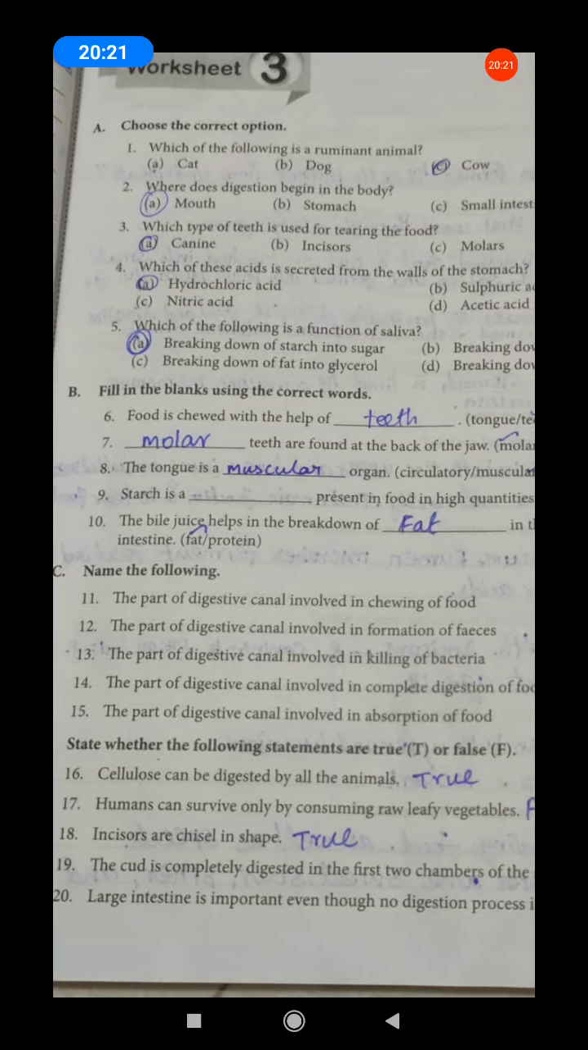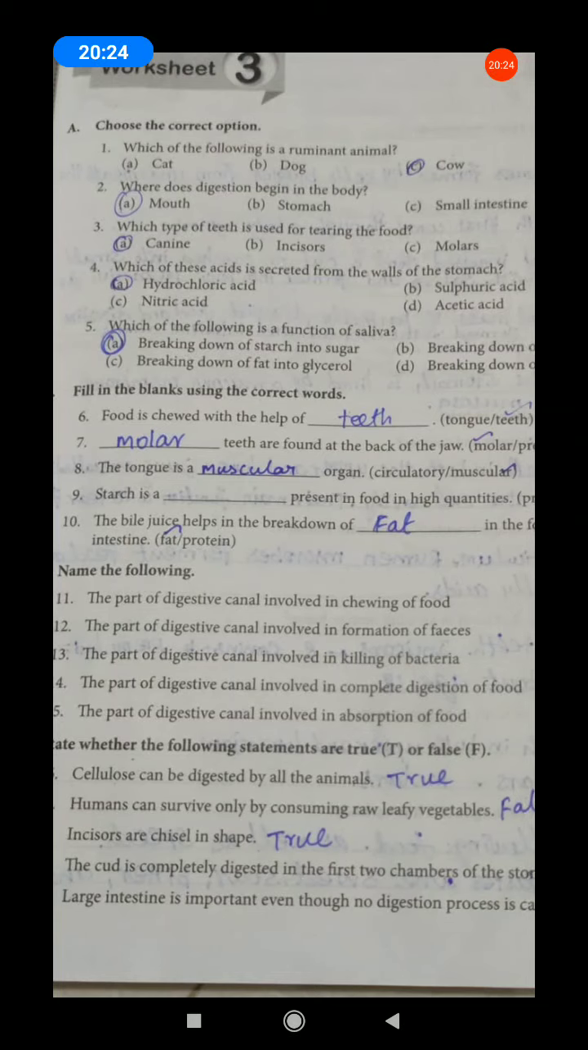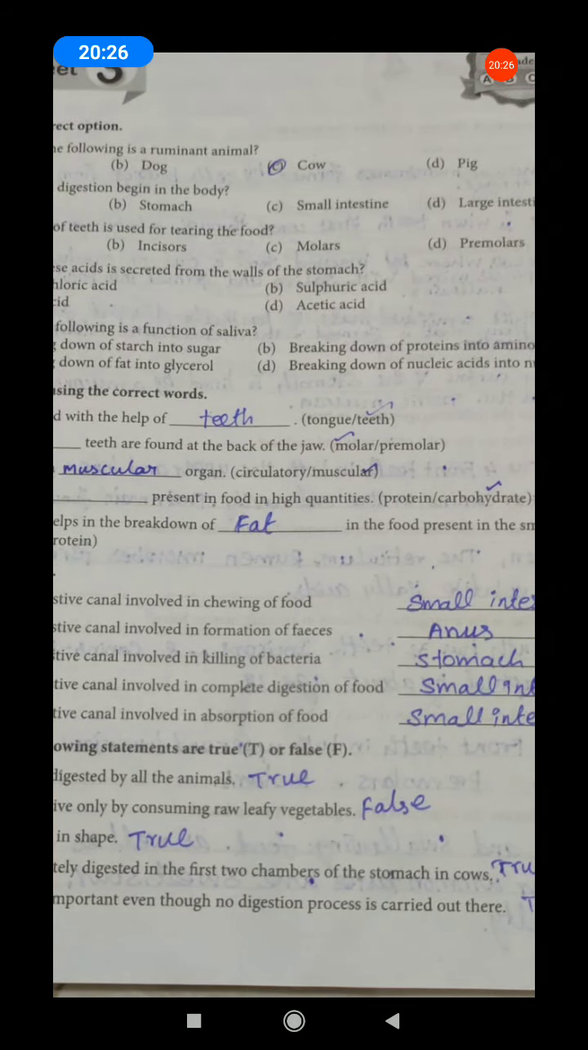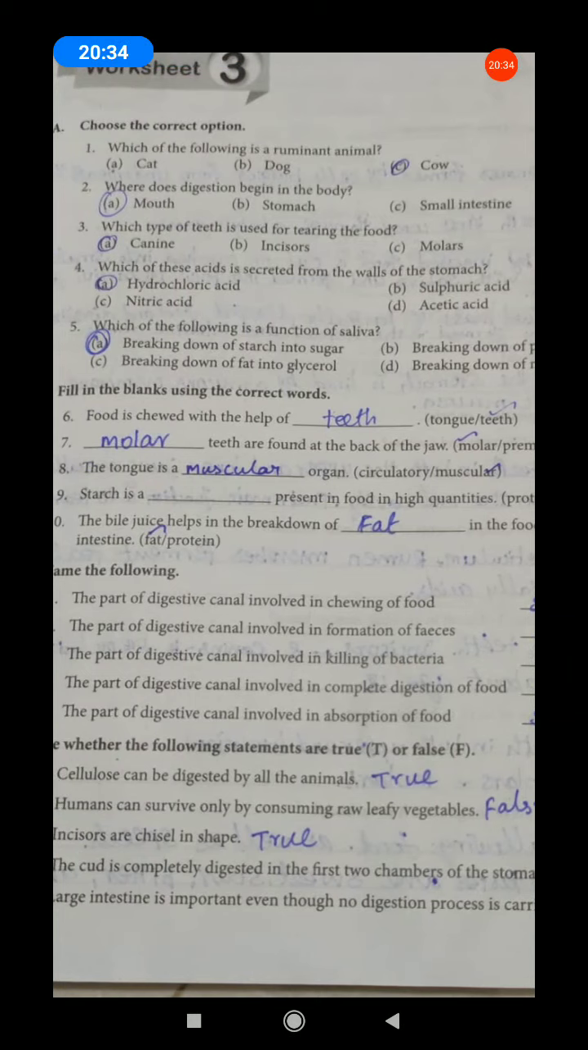Next, fill in the blanks. Sixth one, food is chewed with the help of, which one is the correct answer? Tongue and teeth. Yes, teeth is the correct answer. Teeth chew the food materials. Next, dash teeth are found at the back of the jaw. The answer is molar. The teeth at the back of the jaw are molars. Next, eighth one. The tongue is a dash organ. Tongue is a what organ? It is a muscular organ. Tongue is a muscular organ.